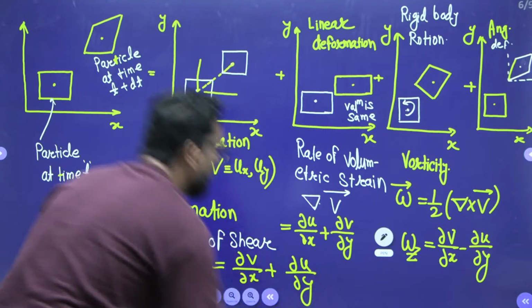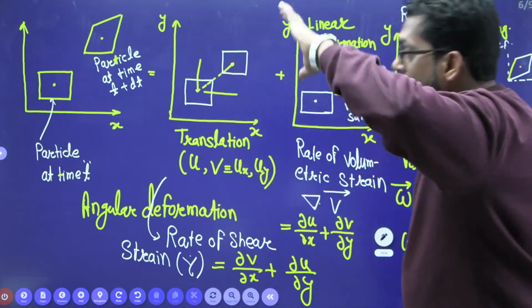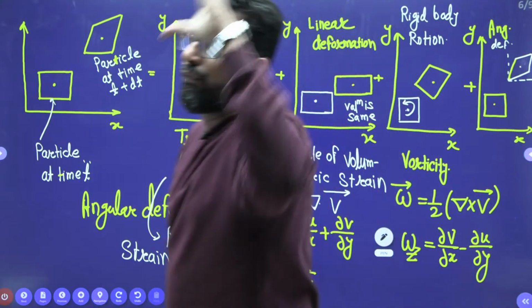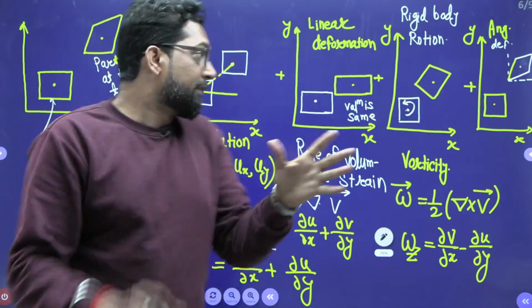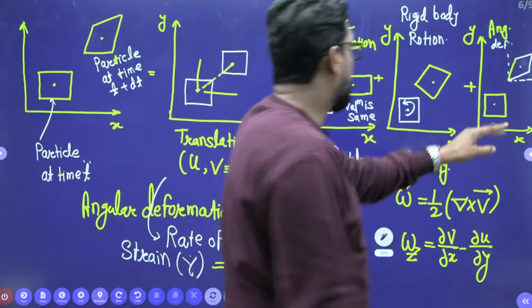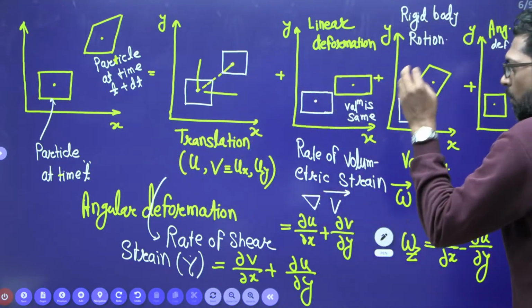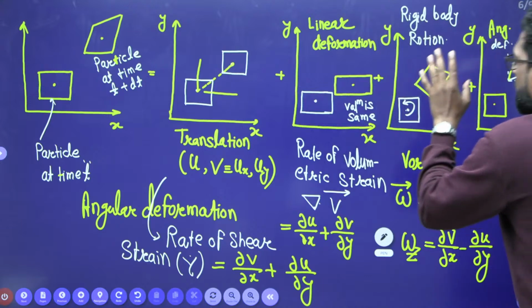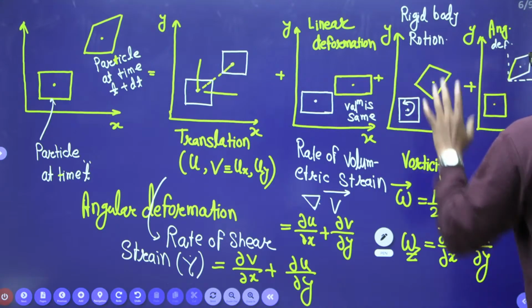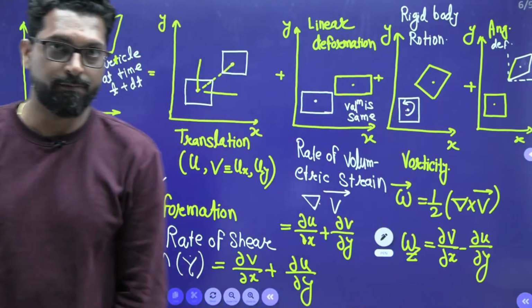This is very important, I am telling you. If the particle has general motion, that general motion is a combination of four possibilities. One is the translation, one is the linear deformation, third one is the rigid body rotation, and fourth one is the angular deformation.